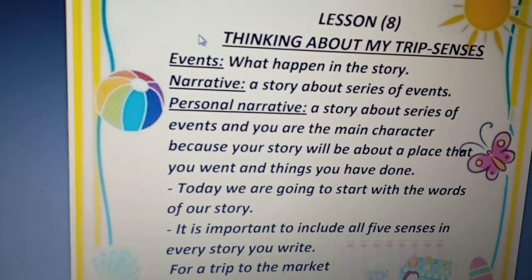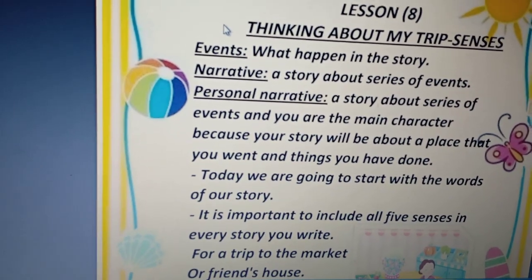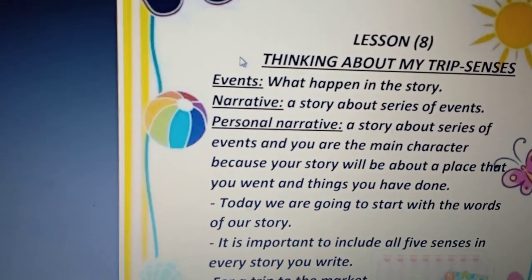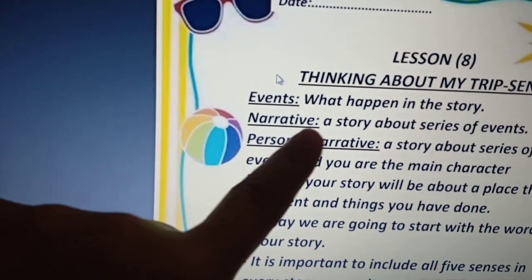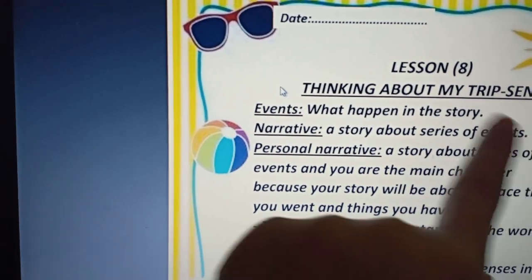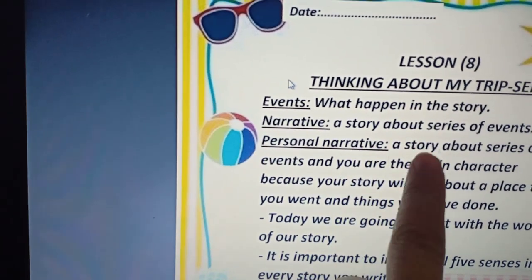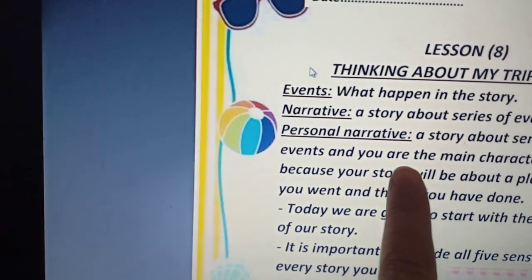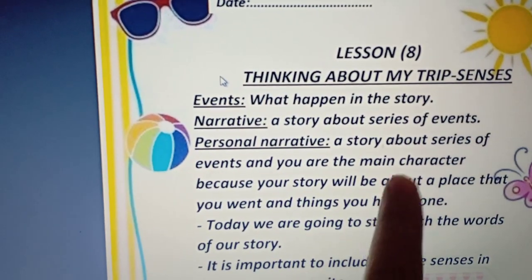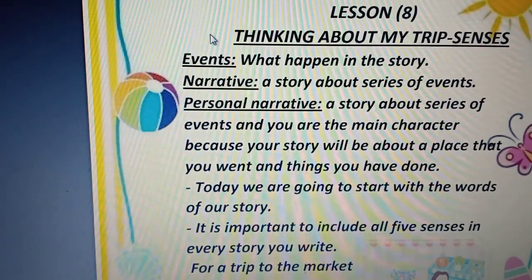So far in this chapter, we have been using the word story. We usually say story. I want to tell a story. We have another word that also means story. We call it narrative. Narrative means a story about a series of events. A personal narrative is a story about a series of events, and you are the main character. Because you are the main character, it's called personal narrative.